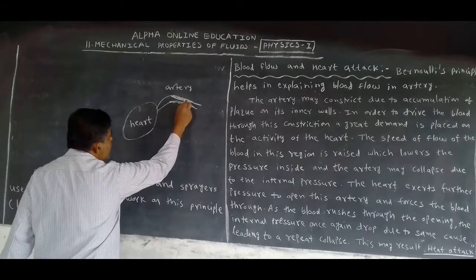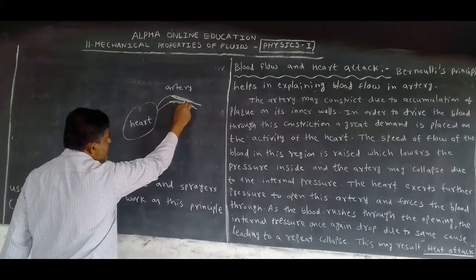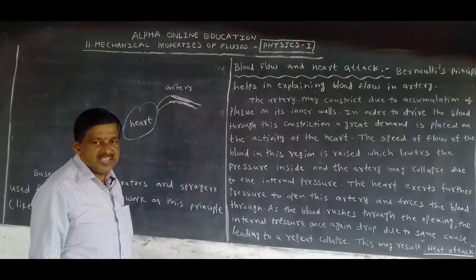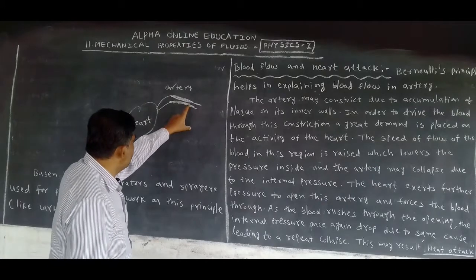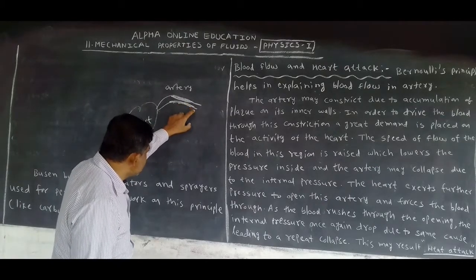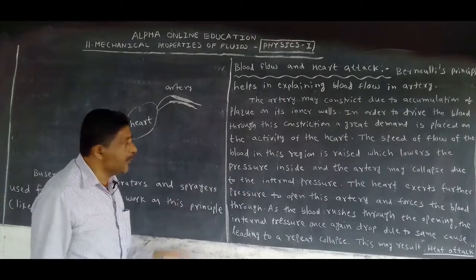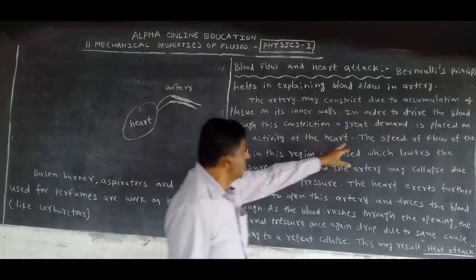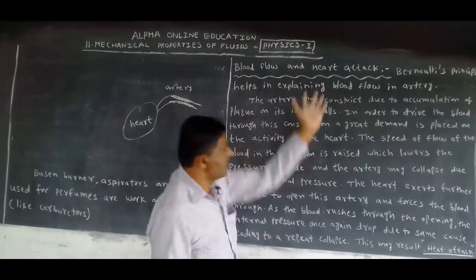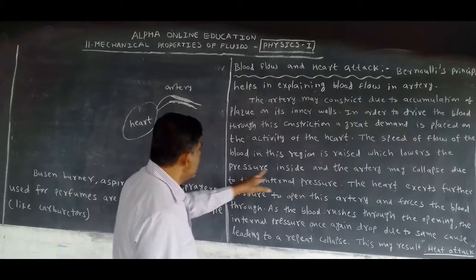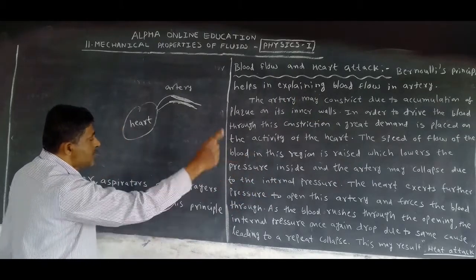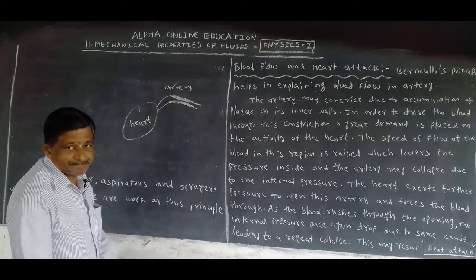The area is less, the radius is less, so as per Bernoulli's principle or the equation of continuity, velocity is increased. When velocity is increased, what happens to the pressure? It is lowered. The speed of the flow of blood in this region is raised, which lowers the pressure inside the artery, which may collapse due to internal pressure.